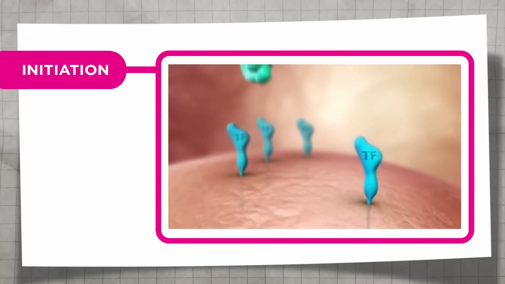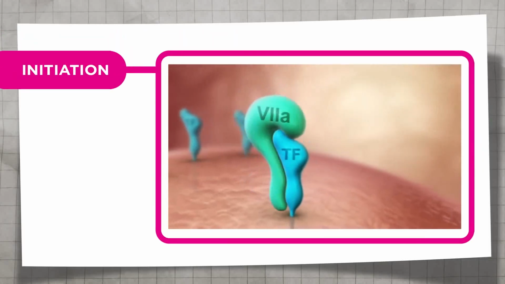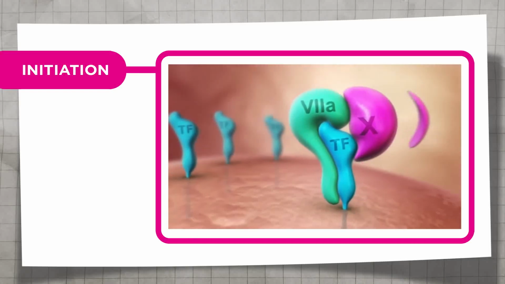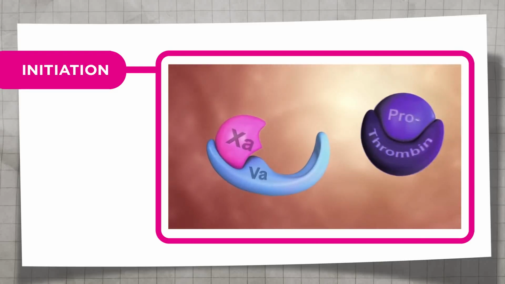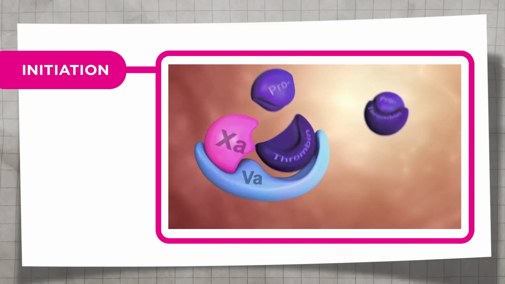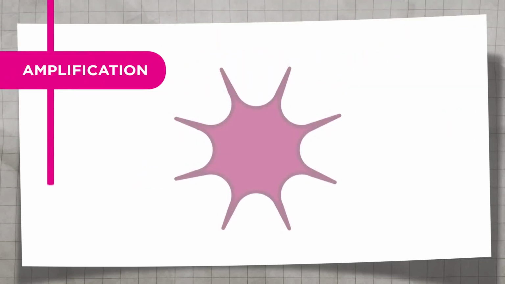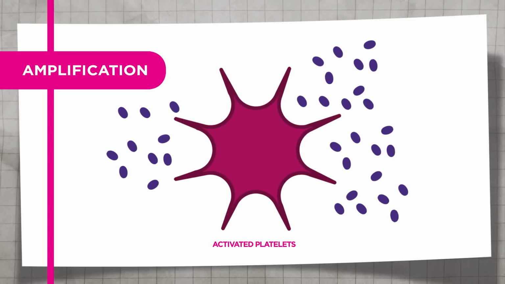Vascular injury causes tissue factor on the outside of cells in the vessel wall to come into contact with factor 7A and factor 10A in the blood, leading to the production of a small amount of thrombin. This thrombin fully activates platelets and triggers a cascade of clotting factors that activate each other, culminating in factor 10A-mediated generation of a larger burst of thrombin production on the platelet surface. One molecule of factor 10A leads to the formation of 1,000 molecules of thrombin.